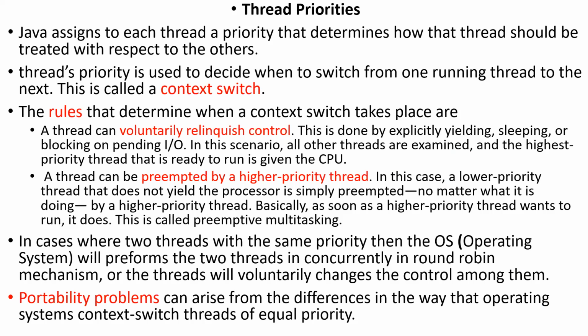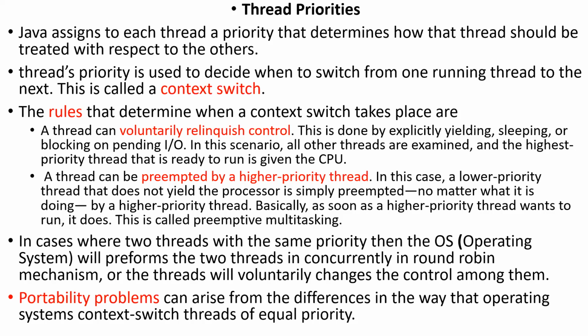To do that context switch, there are basically two ways. One is relinquish: voluntarily, the low priority thread will give up its execution to the high priority thread. It voluntarily gives the control to the high priority thread. Another way is preemption, which means the high priority thread forcibly takes control, whether or not that thread is completed. Simply, the control will be taken from that low priority thread.